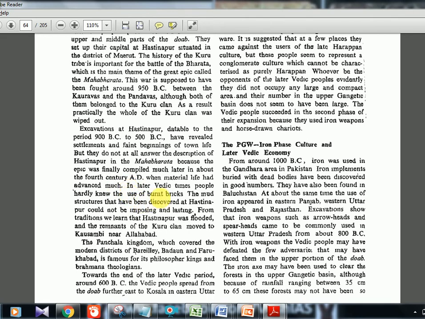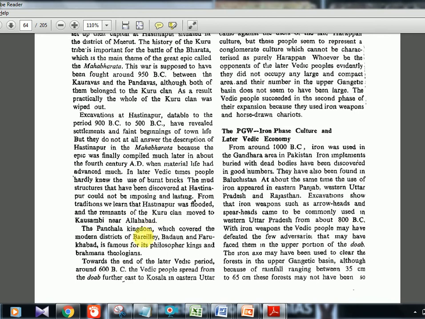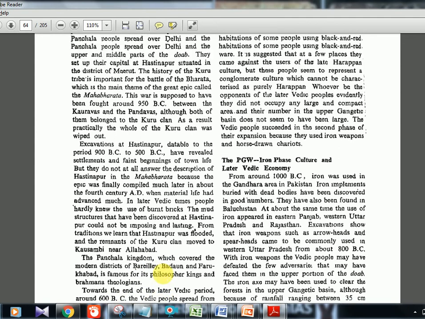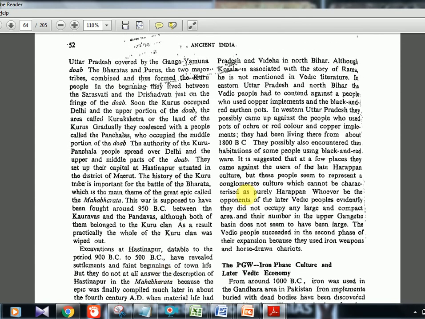Then burnt bricks. They are not aware of the burnt bricks. You should know such statements. Okay, Harappa had the burnt bricks, but these Vedic times did not have the burnt bricks. Again, they are telling the Hastinapura things and all were not too much exaggerated as it is shown in the present day. Okay, Panchala kingdom, I told you, it is another coalition which they had. So some regions are given: modern district of Bareilly, Badaun, Farrukhabad and all. Not very important. In the later Vedic period, again this Doab region, Kosala, Uttar Pradesh, they are going on telling the same thing. Okay, there is not much extra point there.